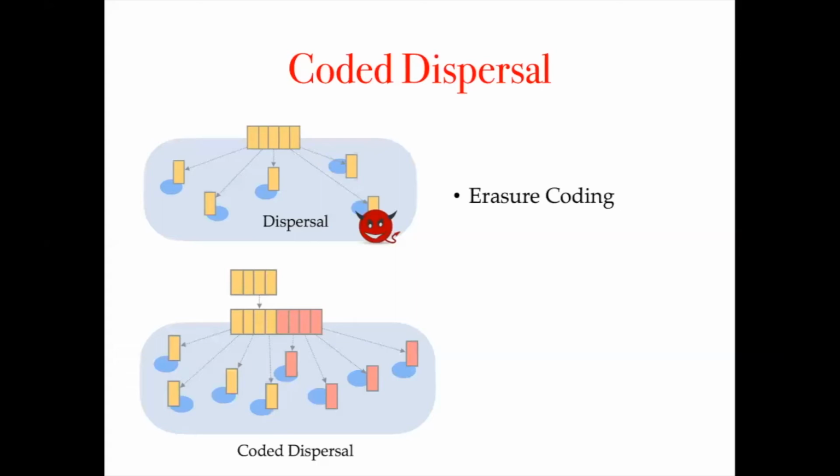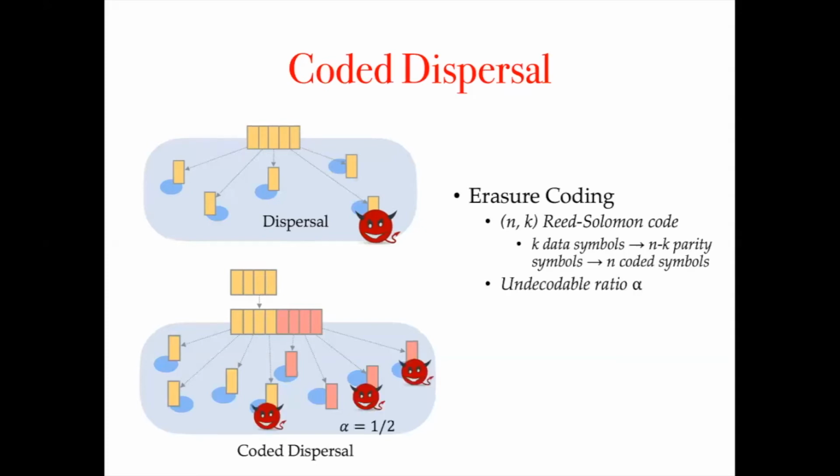The starting point of our solution is the utilization of erasure coding. With an (N, K) Reed-Solomon code, K data symbols can be used to generate N-K parity symbols. So there will be N coded symbols in total. These coded symbols are further dispersed among the oracle layer. Given the undecodable ratio alpha, the network can tolerate malicious parties hiding up to alpha-fraction of coded chunks. And the use of erasure codes improves the security. At the same time, it brings two key issues. That is, how to ensure the integrity and the correctness of coded symbols.